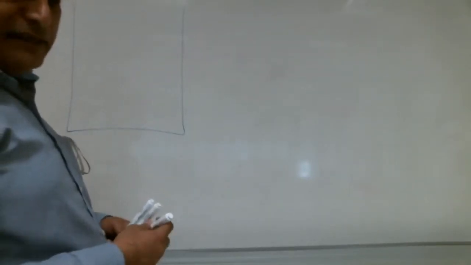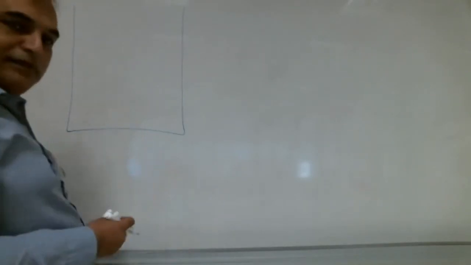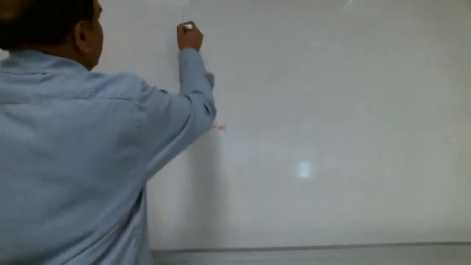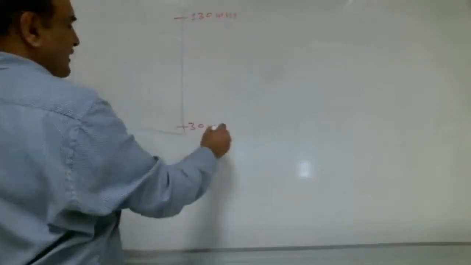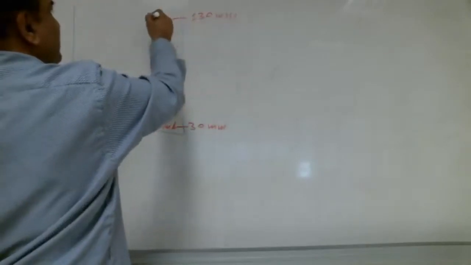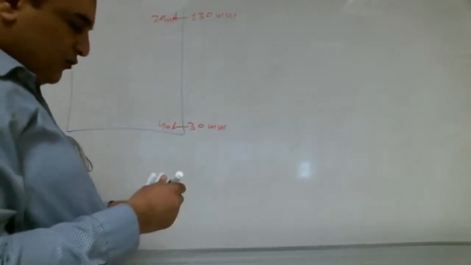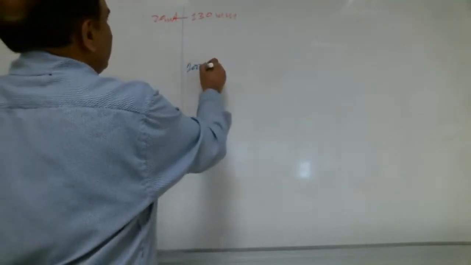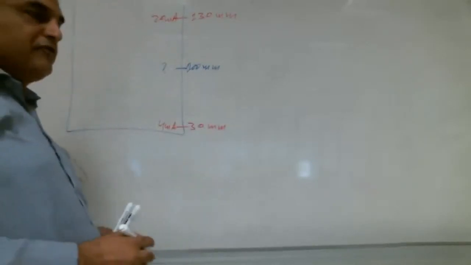Shabab, remember this tank? It is calibrated from 30 millimeter to 130 millimeter. At 30 millimeter it has 4 milliampere and at 130 millimeter it has 20 milliampere. So we need to find the value at 100 millimeter. How much is the current? We need to find that.